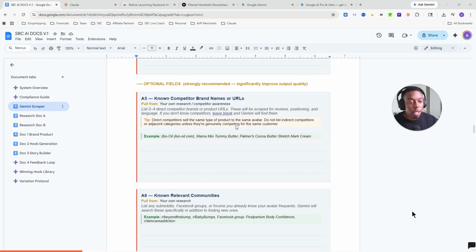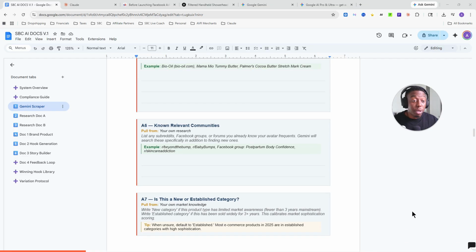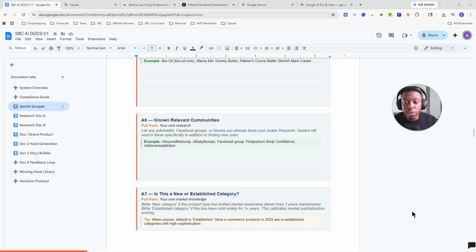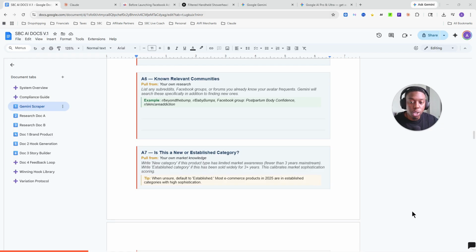And these are optional fields, totally up to you, but the more information you provide, the better results you're going to get. Any competitor brands, if you don't know any competitor brands off the top of your head, Google Gemini will scrape for you. Any communities on Reddit, on Quora, any Facebook groups, if you know any, that would be great too. But again, if you don't, Google Gemini will do it for you.